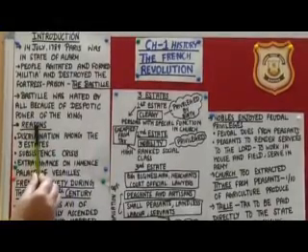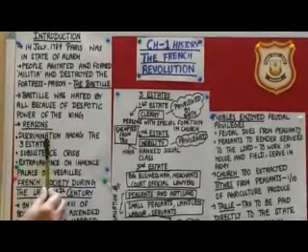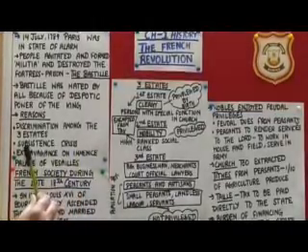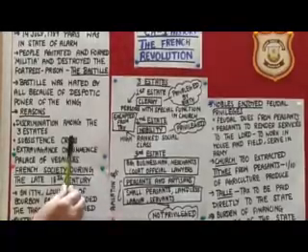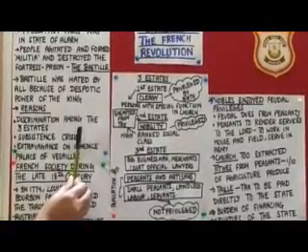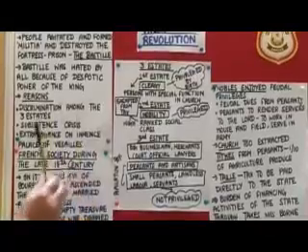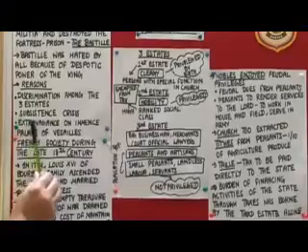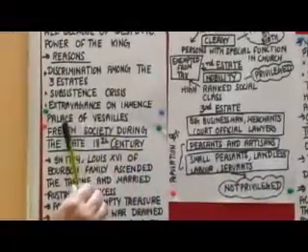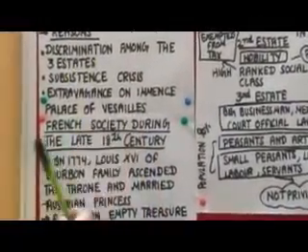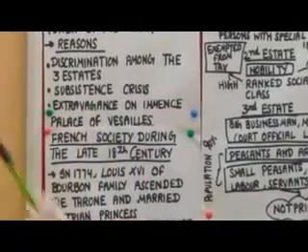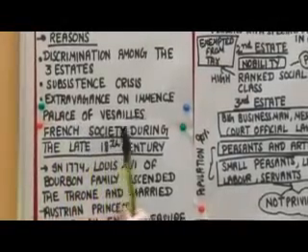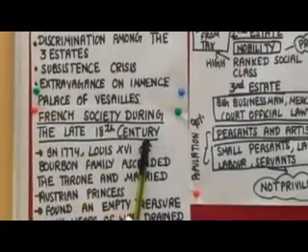Now, what were the reasons behind this hate? There was discrimination among the three estates, like I told you. Then subsistence crisis. There was so much lack of basic needs. Then people were dying of hunger, but there was extravagance on the immense palace of Versailles. So these all were the reasons behind this revolution. And you know, first of all, now we will study the French society during the late 18th century.